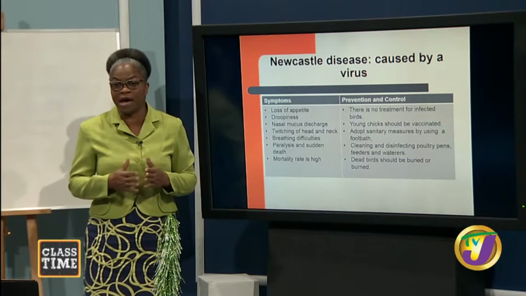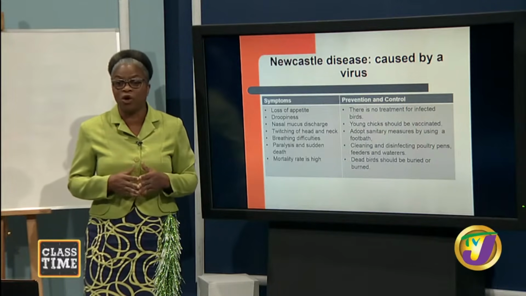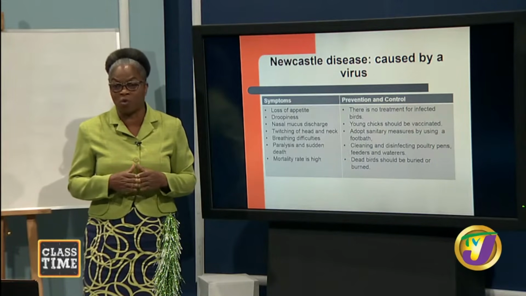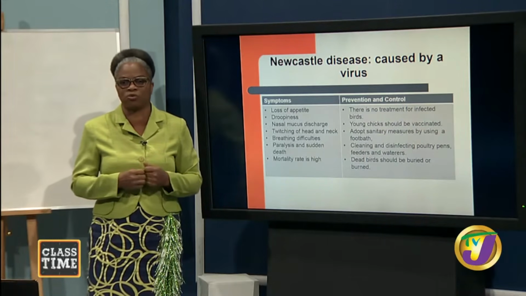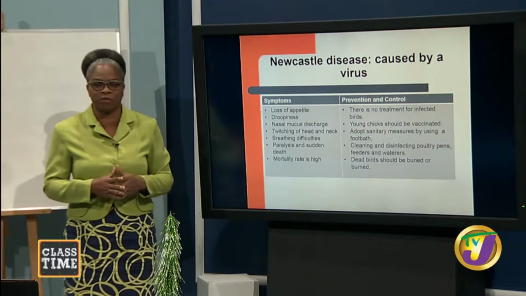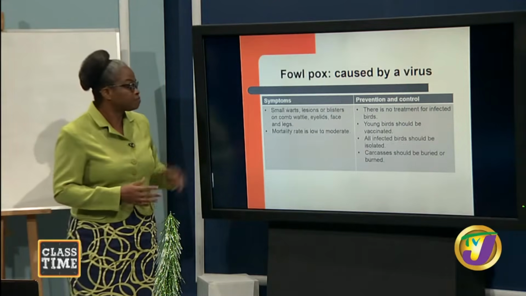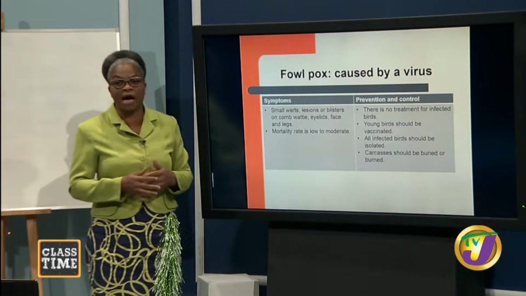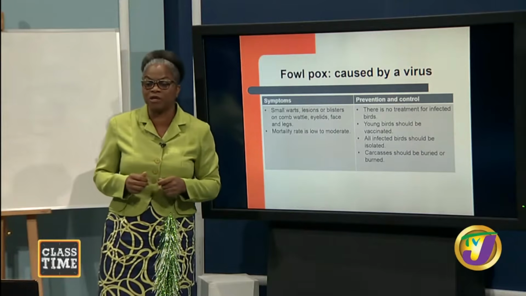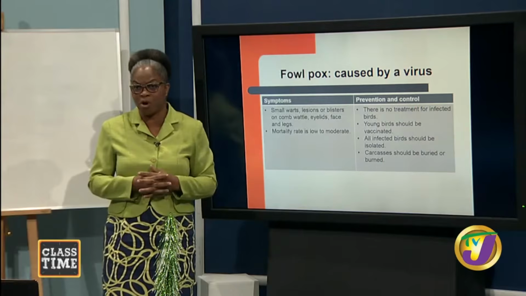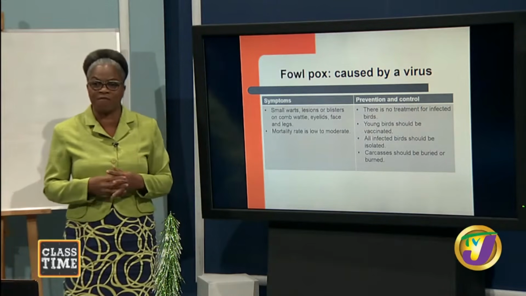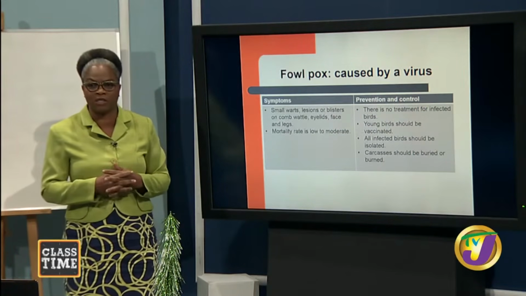If we are going to bury animals that come down with diseases, we need to bury them far from the water source because we do not want to contaminate the water sources that we have on our farms. Good? Let us move on now to look at fowl-pox disease, and it's caused by a virus. So while we as humans have chicken pox, the chickens are going to have what we call fowl-pox disease.